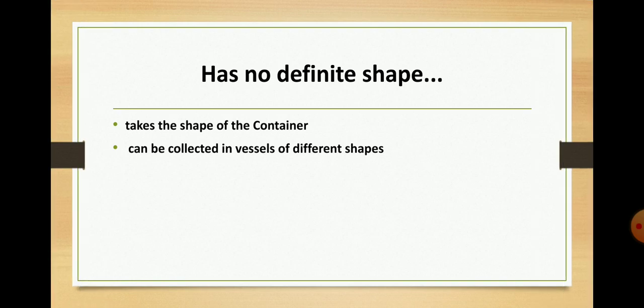The next property: water has no definite shape. Does it have any shape? No. When we pour water into any vessel, it takes the shape of that vessel. So it can be collected in different vessels and it takes the shape of that vessel. It doesn't have any shape. That is the next property.